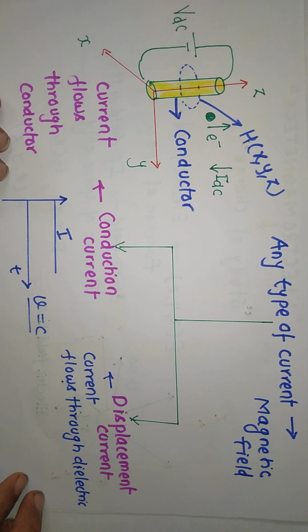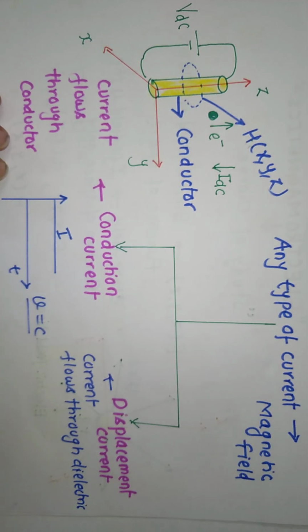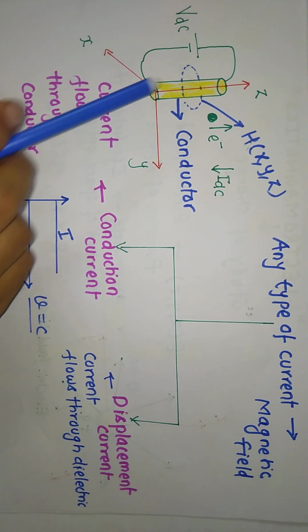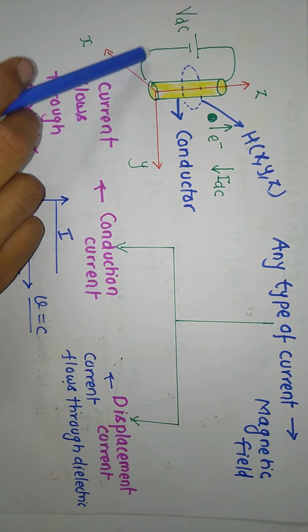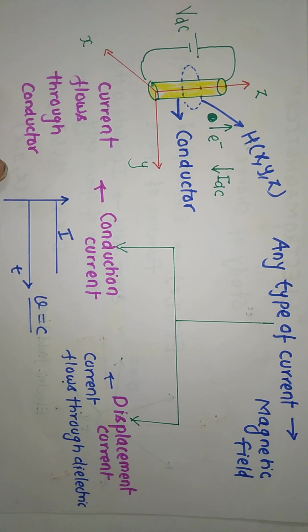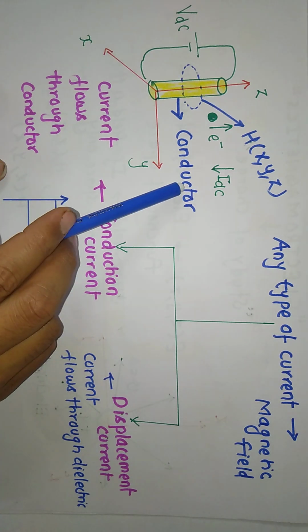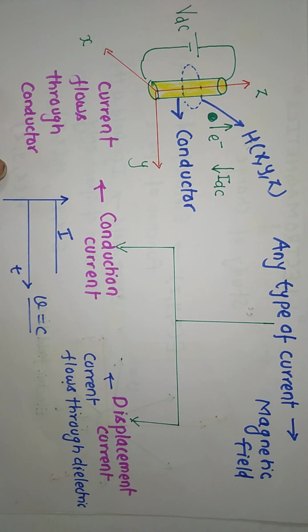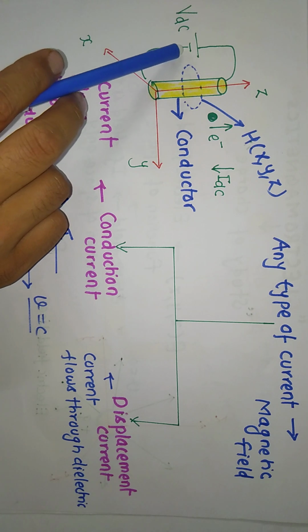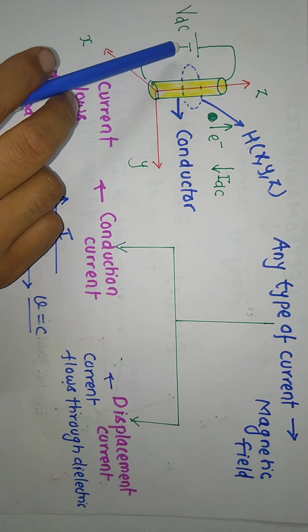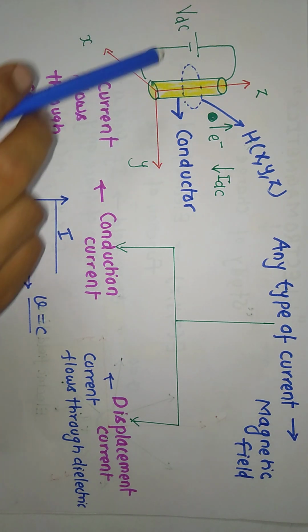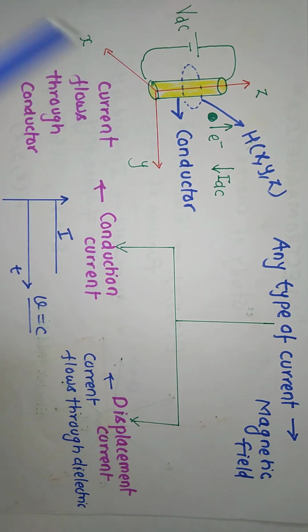In this conductor there are enormous amount of electrons, and this conductor is excited by some source. Then what will happen? After getting energy, electrons will move. Suppose that electron is moving in this direction, the current will produce in opposite direction. You can notice here this is a DC source, and because of DC source a DC current is producing.